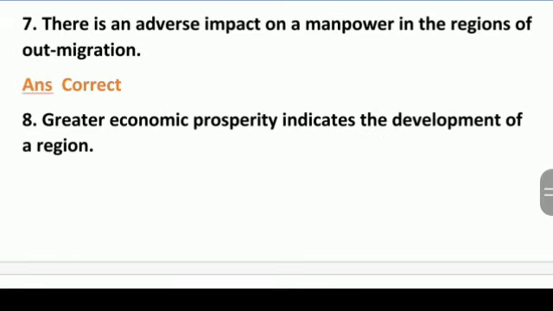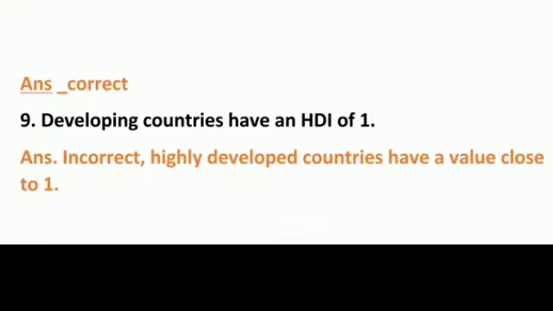There is an adverse impact on manpower in the regions of outmigration. Answer is correct. Greater economic prosperity indicates the development of a region. This statement is also a correct statement. Number 9. Developing countries have an HDI, Human Development Index, of 1. Incorrect. Highly developed countries have a value close to 1. Okay students, so you have to correct the incorrect statement also. Then too you will get marks.